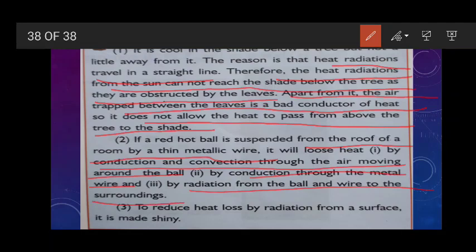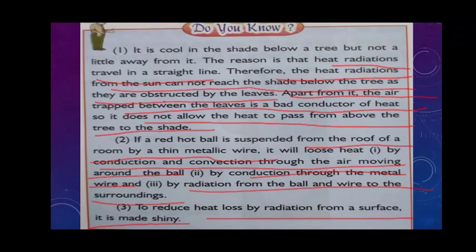Means in this case all three modes of transfer of heat take place. To reduce heat loss by radiation from a surface, what can we do? Yes, we make the surface shiny. Thus now we have studied about the room heaters. So to reduce heat loss by radiation from a surface, it is made shiny.